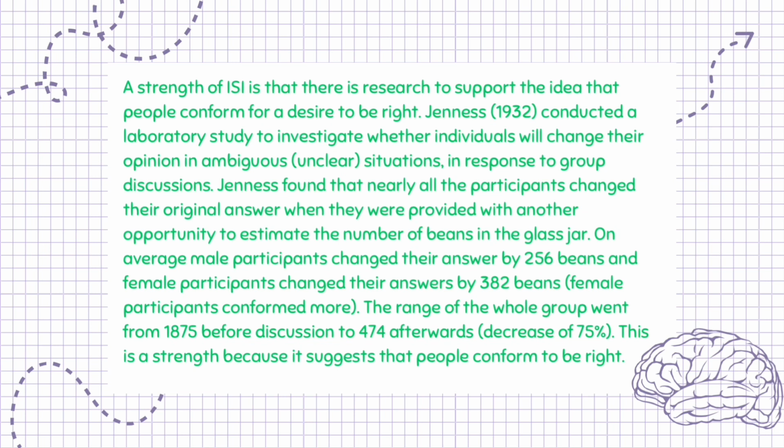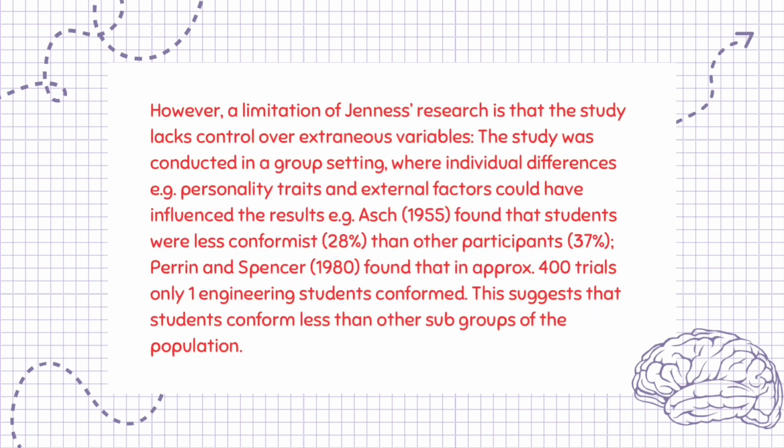On average, male participants changed their answer by 256 beans and female participants changed their answers by 382 beans. Female participants conformed more. The range of the whole group went from 1875 before discussion to 474 afterwards, a decrease of 75%. This is a strength because it suggests that people conform to be right. However, a limitation of Jenness's research is that the study lacks control over extraneous variables.